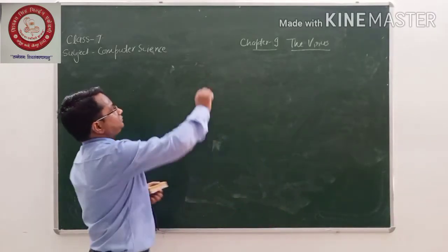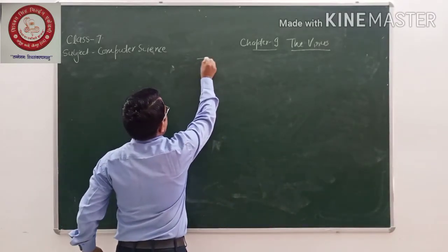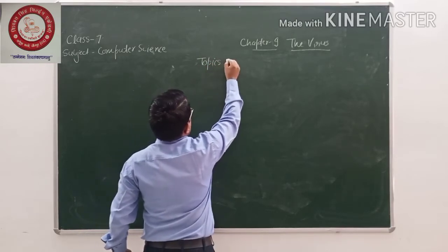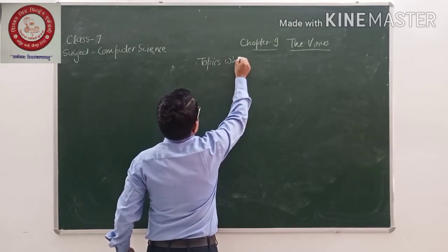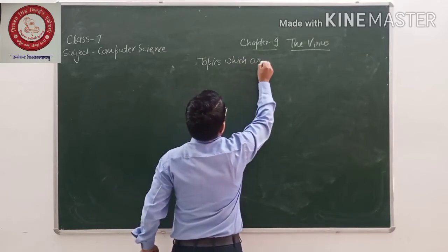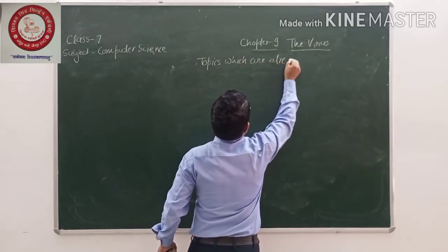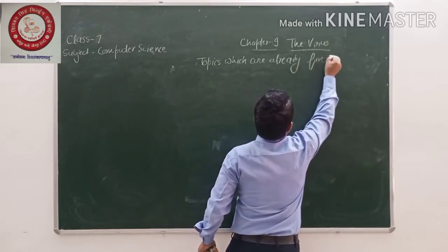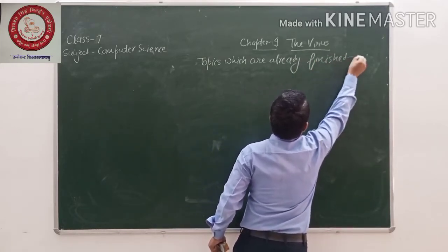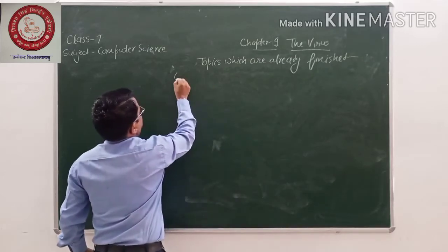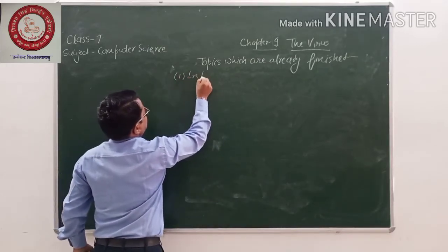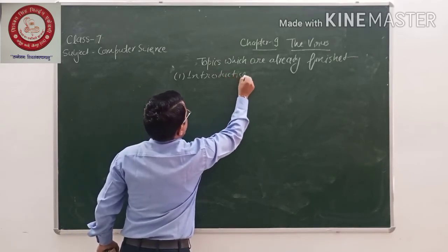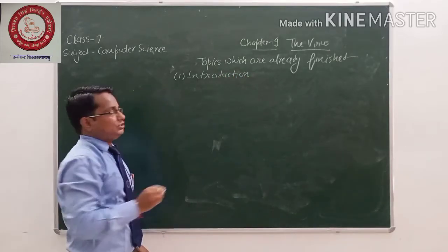So students, in this video, first of all, we should recall which topics are already finished. First one, introduction, it is already finished.